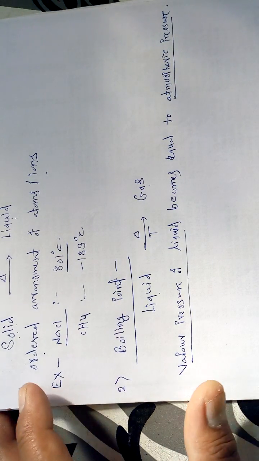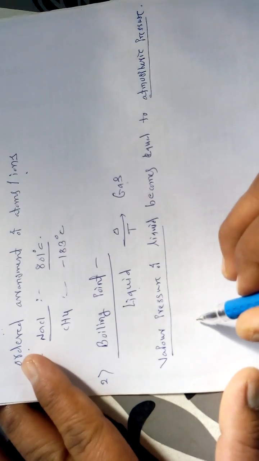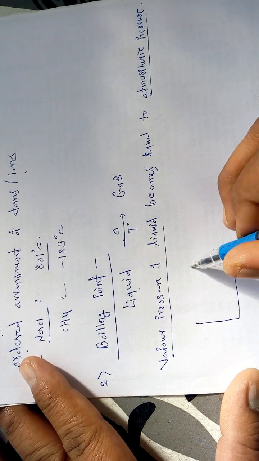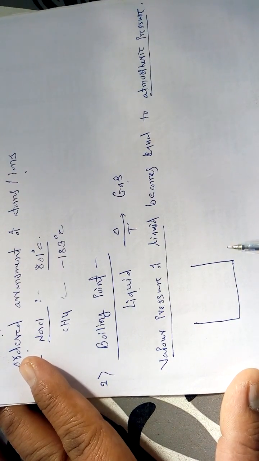Now what is meant by vapor pressure of a liquid? Suppose we take a particular jar. In that jar, suppose I take water.